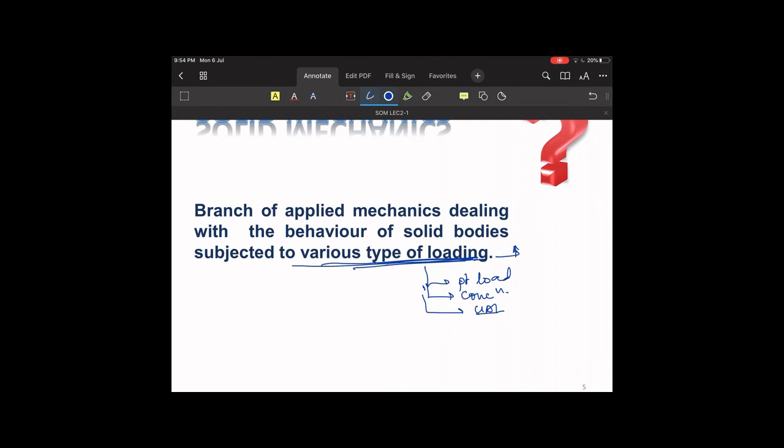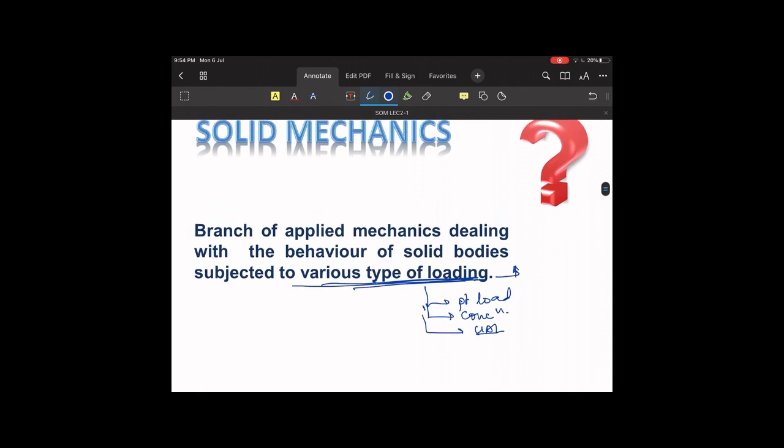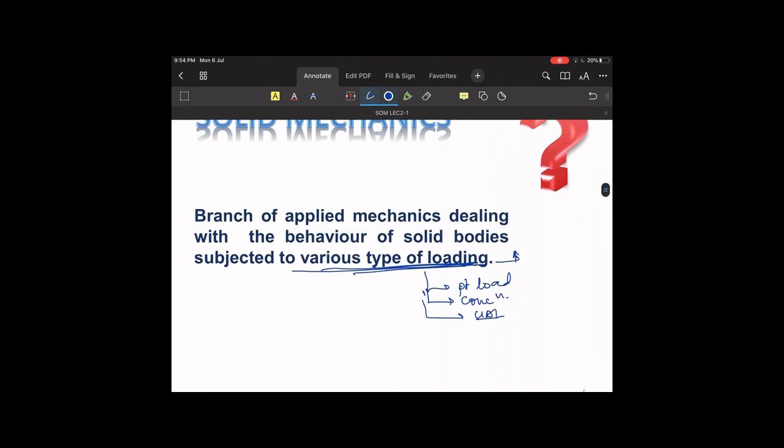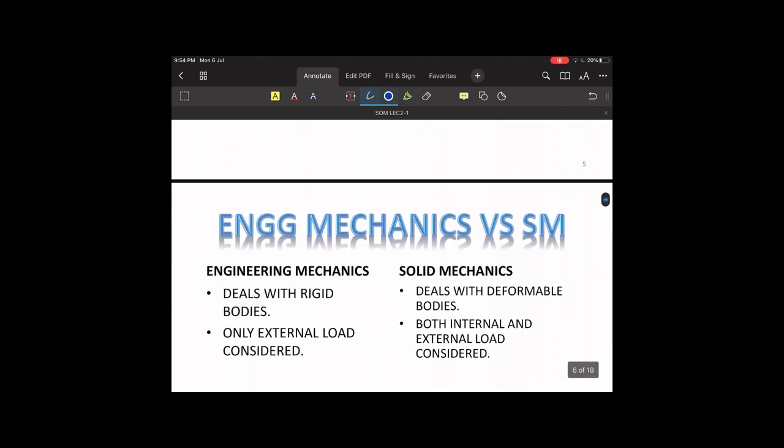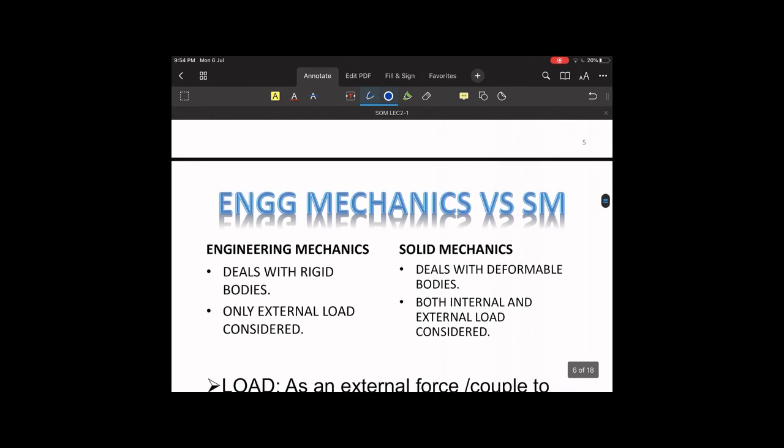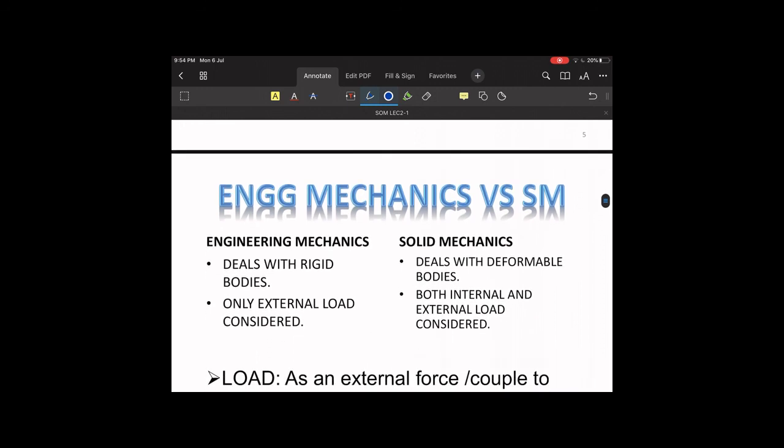Whereas, your curriculum is also based on different kinds of loadings, and depending on that we just have to calculate different types of stresses. So this is all about solid mechanics, what it is and what are the types that we have to deal with. Now the next thing is, what is the difference between engineering mechanics and solid mechanics. If we talk about engineering mechanics, we have to keep in mind that we are dealing with rigid bodies only.